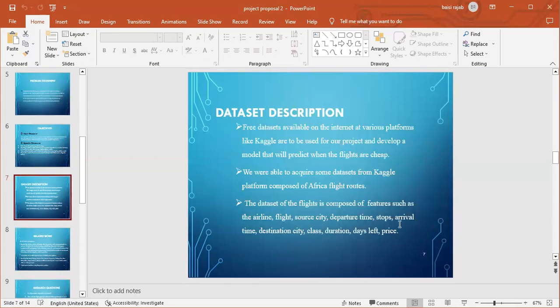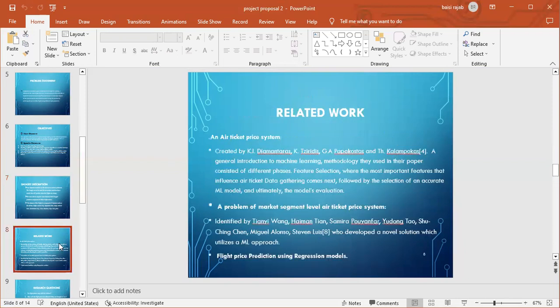And like I talked about, our data sets that we acquired from Kaggle are composed of the flight itself, like the flight number, the source city, the departure, the stops, the arrival time, the destination city, the class, in the economy or in the business class, the duration of the flights, and the days left to buy the tickets.